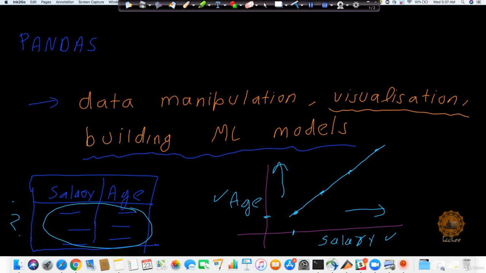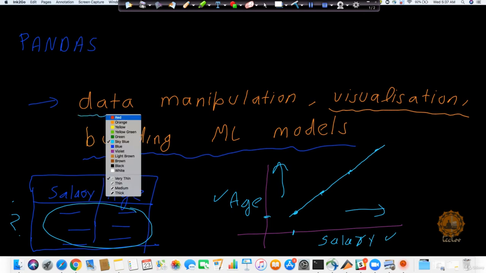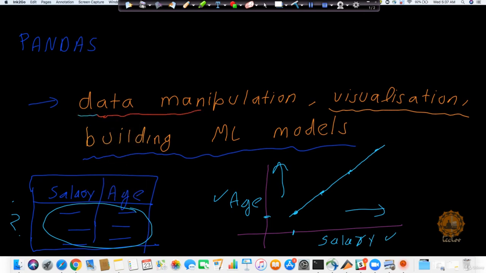So that is basically what you will be doing with the help of Pandas. Data manipulation, as we have already learned in the topic of NumPy. If there's data, we want to very quickly find out what's happening in it: what's the mean, what's the average, what's the median. All those manipulations we will be able to do with the help of Pandas. Moving ahead.